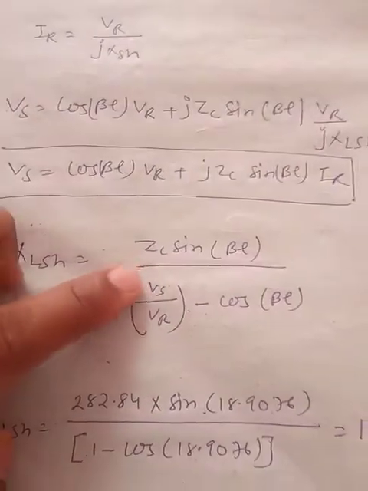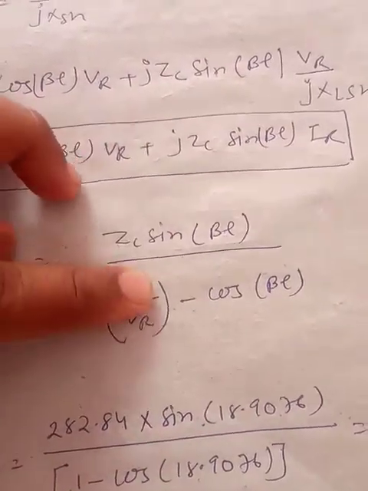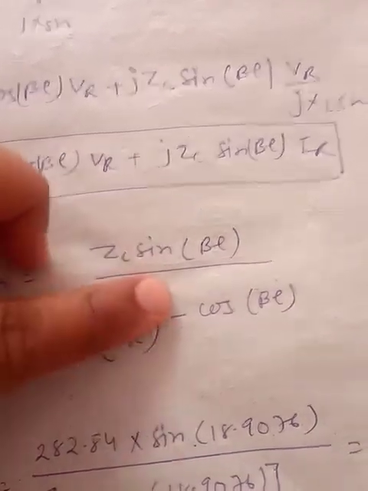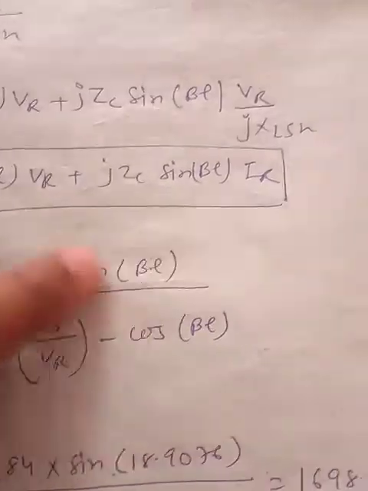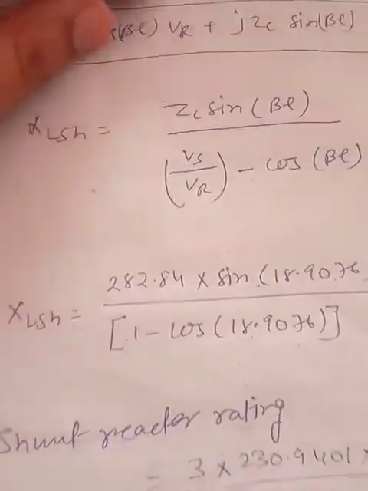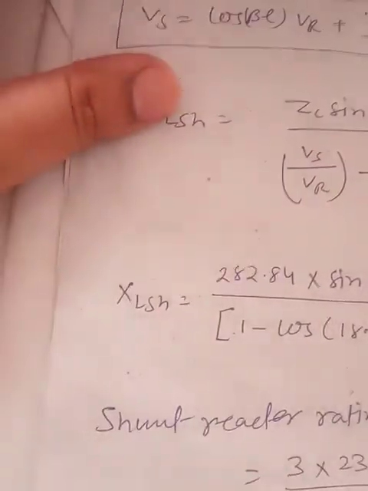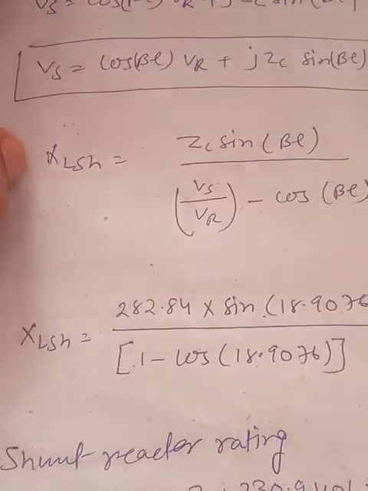Here we have to put the phase quantity, so 400 kV will become 230.94 kV, and similarly 230.94 kV. So Vs upon Vr will become 1, and we have already calculated ZC and sin beta L. So I'll get XSH equal to 282.84